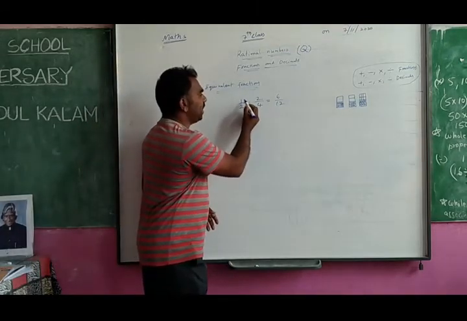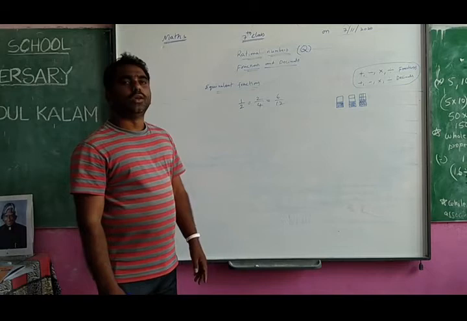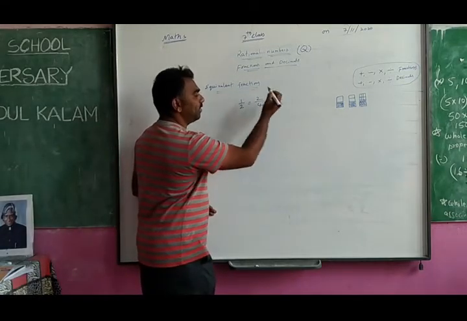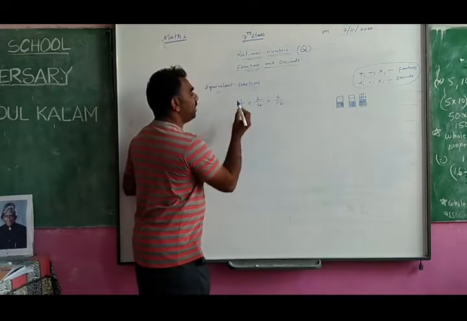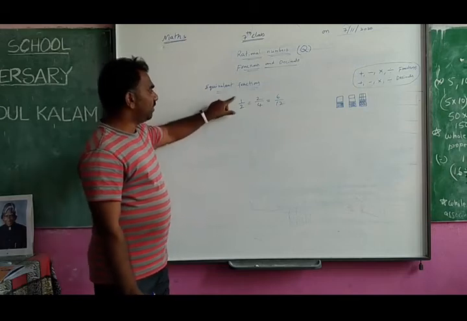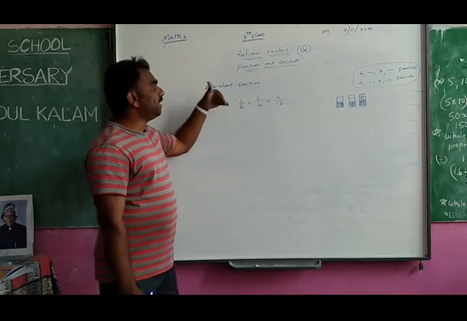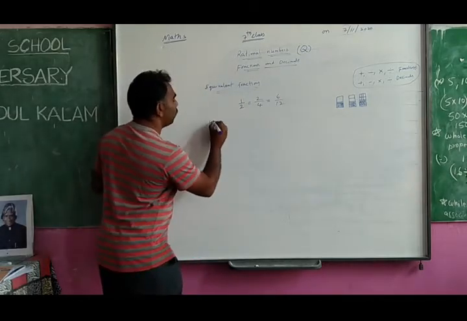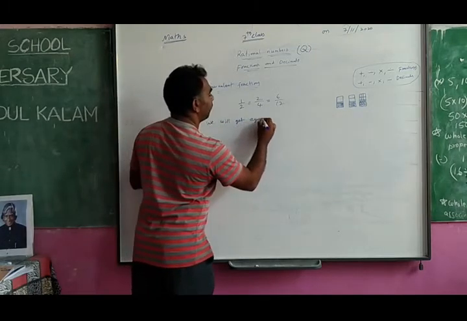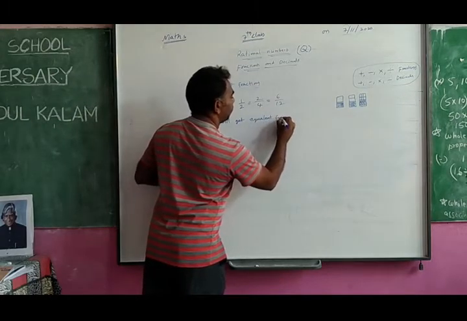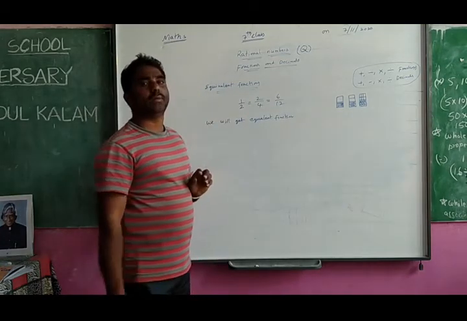If I multiply the same number with numerator and denominator, you will get like this. You see here, 1 by 2 he got as 6 by 12 also. You see here, multiply numerator with 6, multiply denominator with 6. 1 6 are 6, 2 6 are 12. So how are you getting the equivalent fractions? We get equivalent fractions by multiplying the same number with numerator and denominator.